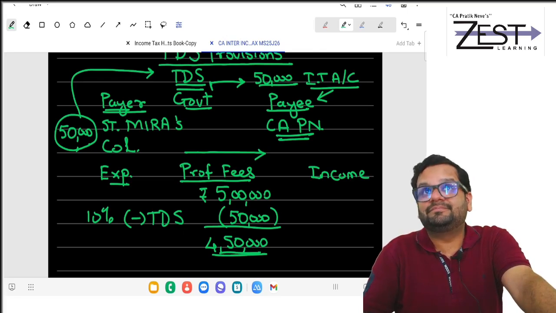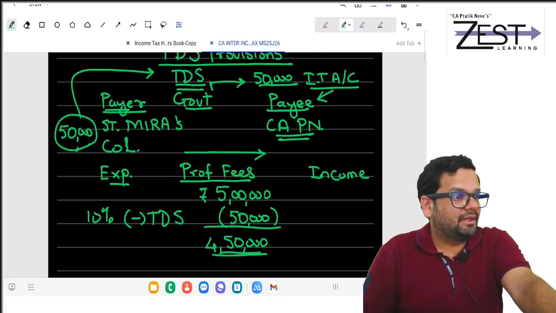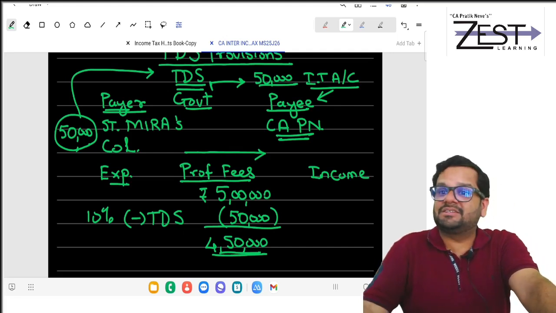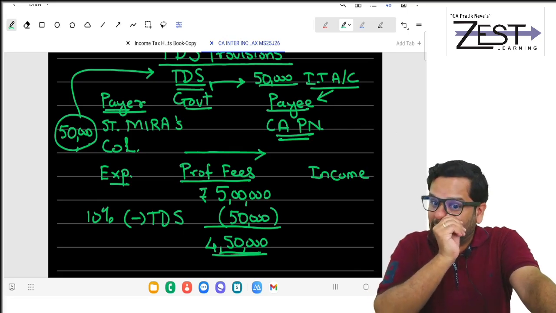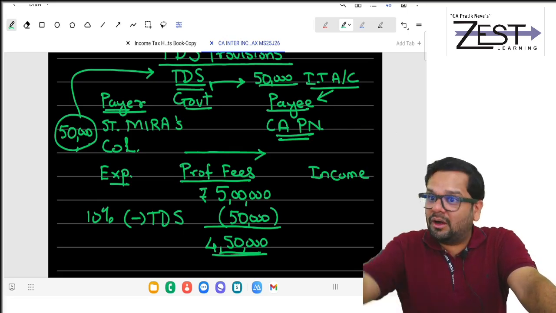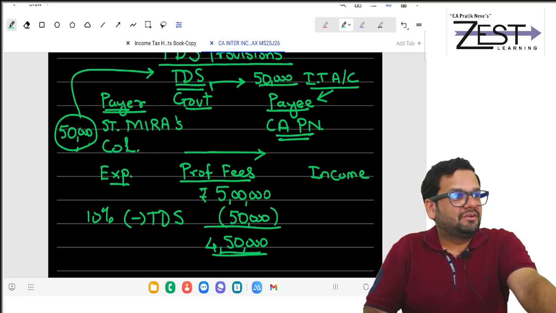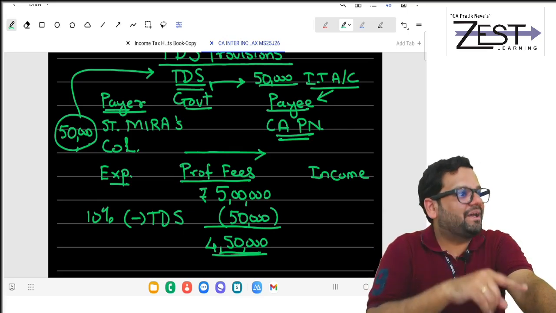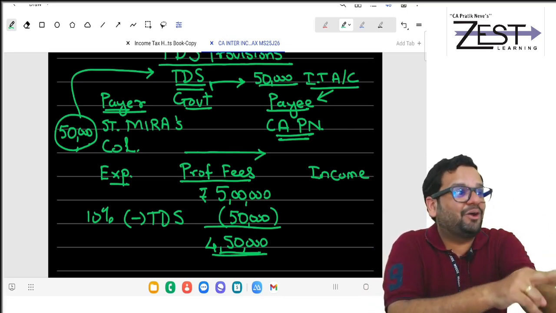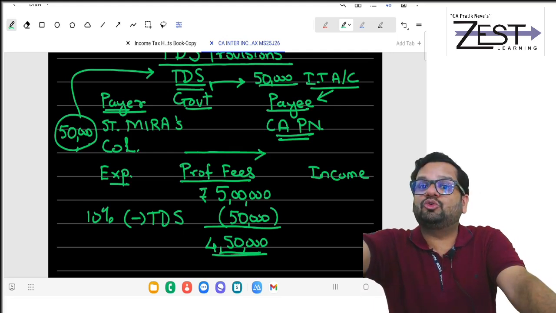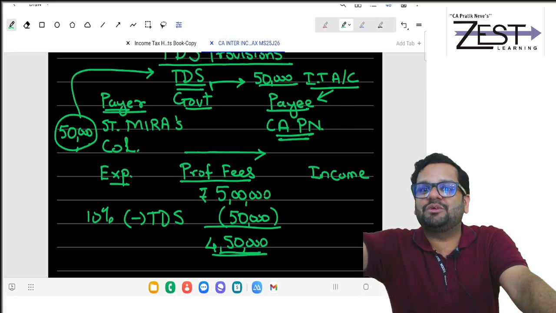Unnecessary income will go up. Taxable income will unnecessarily go up. Tax liability will unnecessarily go up. Simple. So non-compliance. So do compliance. 5 lakh is usually allowed, but out of 5 lakh, 1.5 lakh will be disallowed if they do two mischiefs. Any of the two mischiefs.